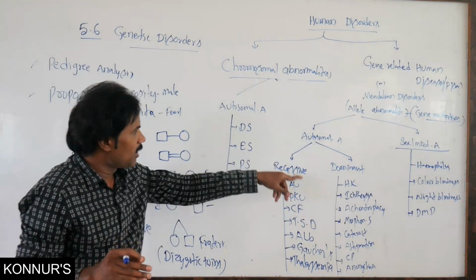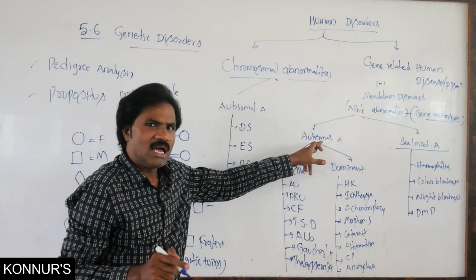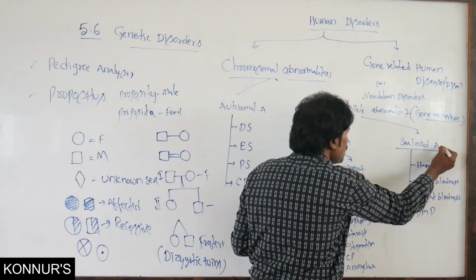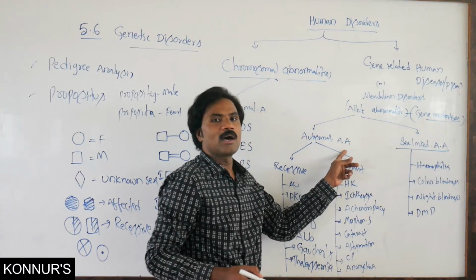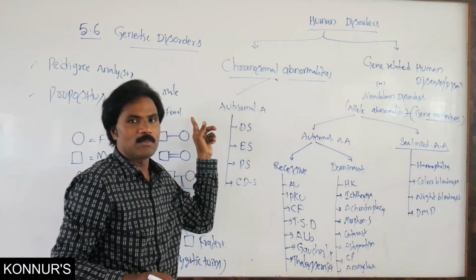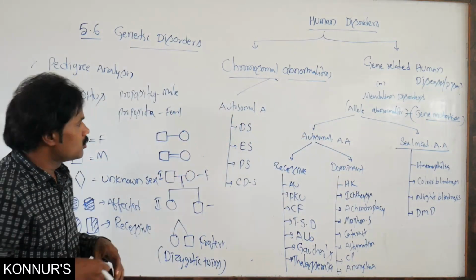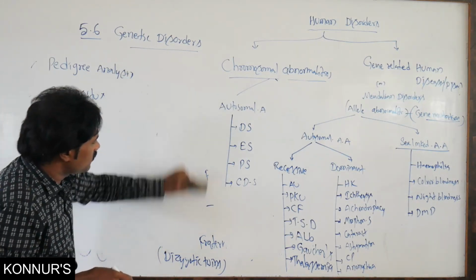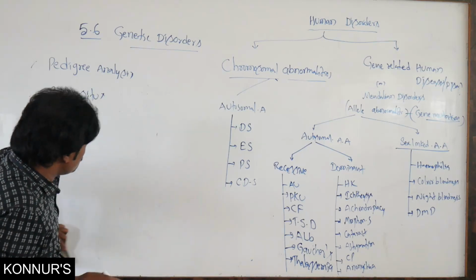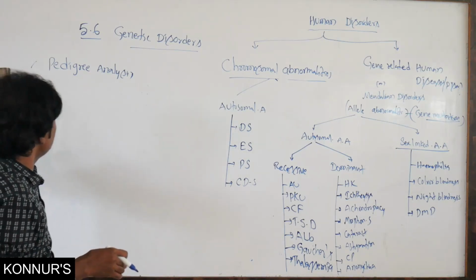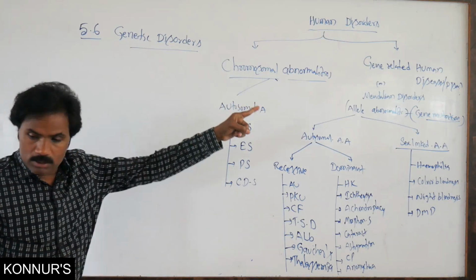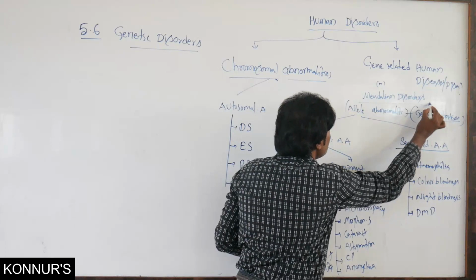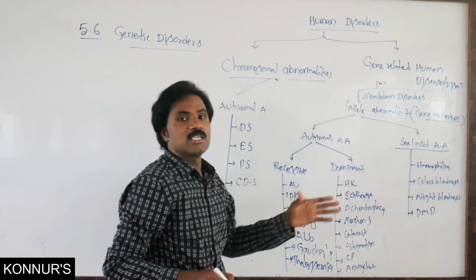Then, apart from this, this is the autosomal allelic abnormality, the sex-linked allelic abnormality, and there is also chromosomal abnormality. This chromosomal abnormality may not transfer from parents to young ones, but gene-related or Mendelian disorders do transfer.